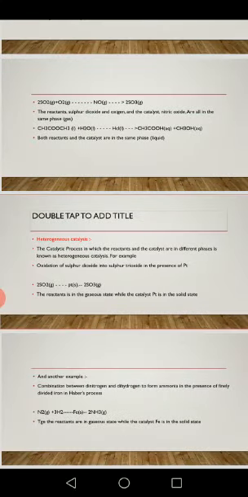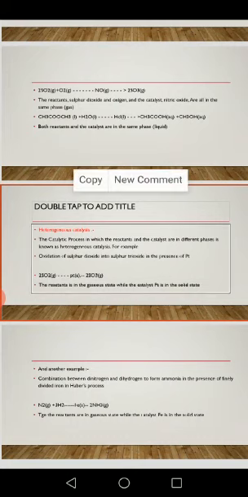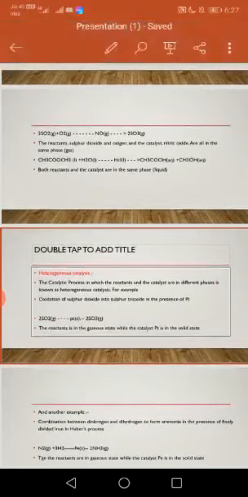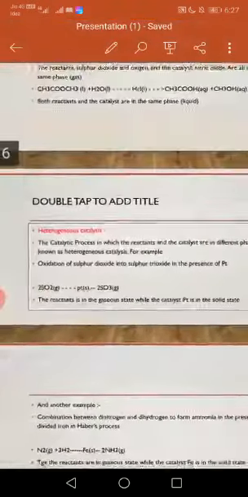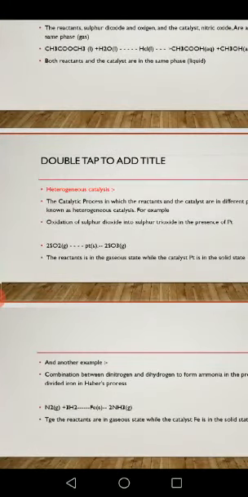And heterogeneous catalysis: when the reactants and catalyst are in different phases, it is known as heterogeneous catalysis. Please observe the equation: oxidation of sulfur dioxide converted into sulfur trioxide in the presence of platinum.